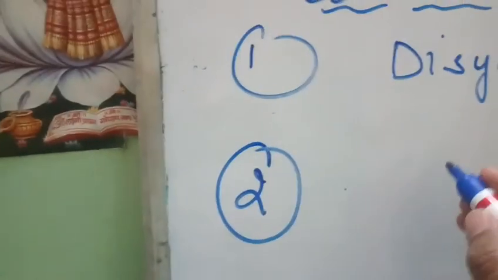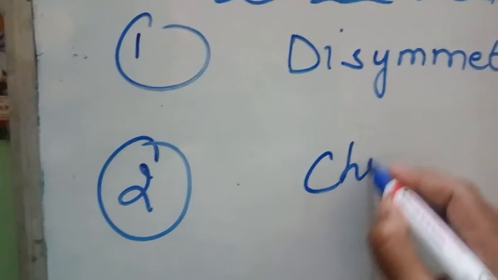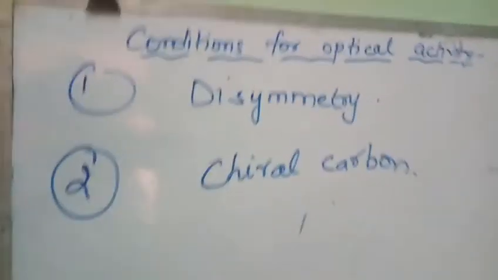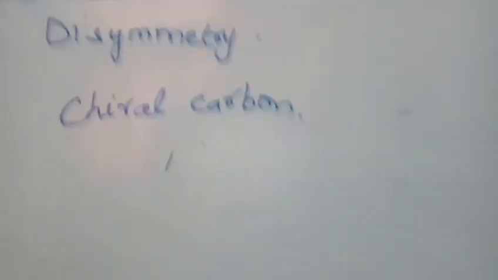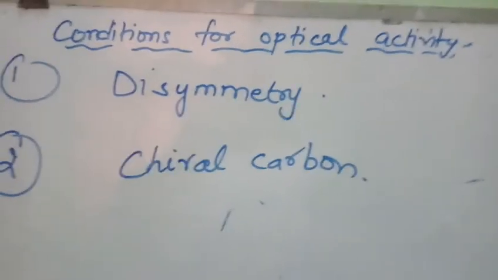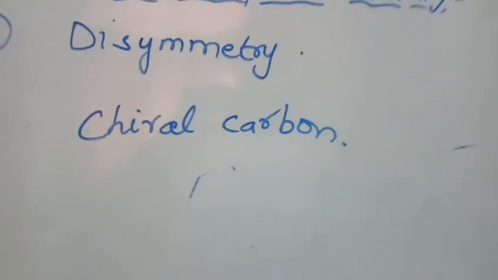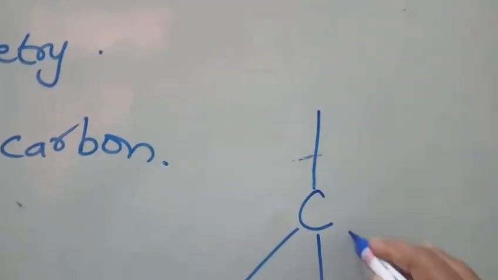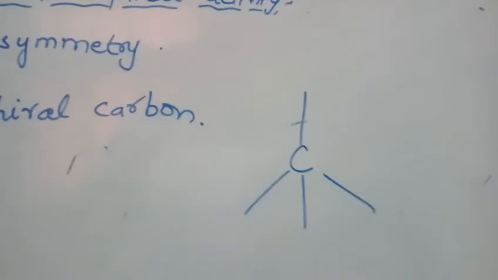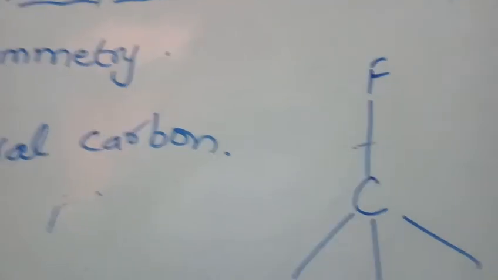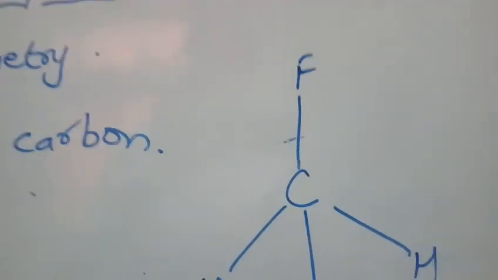The second condition for optically active compounds is that it should contain at least one chiral carbon. Now what do you mean by chiral carbon? Chiral means handedness, meaning it should be like our hand, meaning disymmetric. This chiral carbon is always sp3 hybridized, meaning it will be bonded by 4 single bonds, and all these 4 bonds should be attached to different atoms, right?